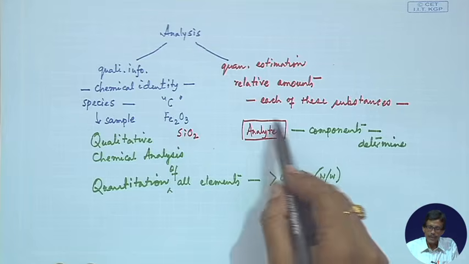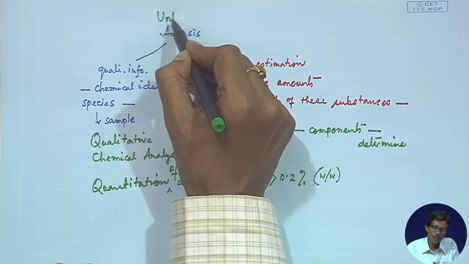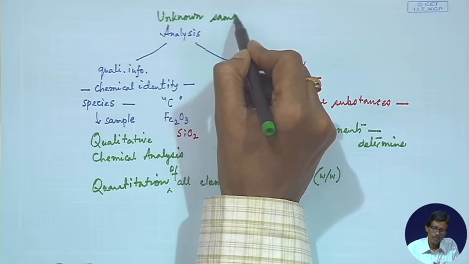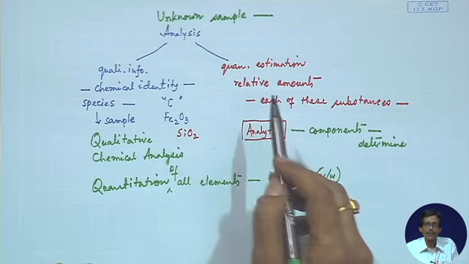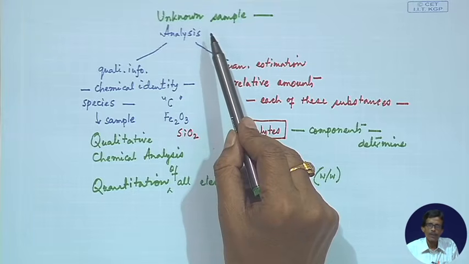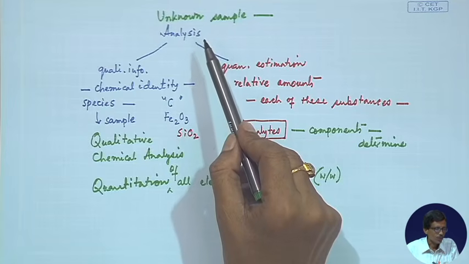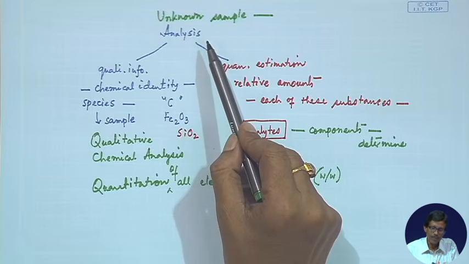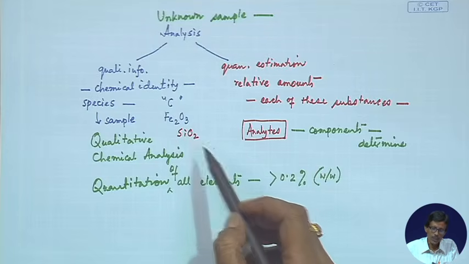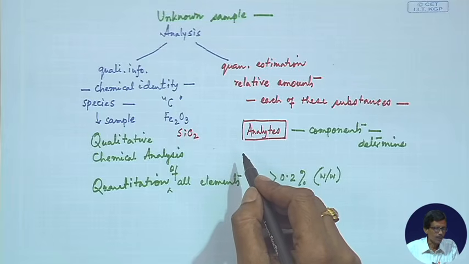So, anything which is unknown, any unknown sample, is at the top, and our basic idea is how we can analyze this particular unknown sample. So, we have to go for a typical analysis. This analytical technique will be available such that we can determine the corresponding elemental composition if we go for elemental analysis, such as when we are determining the Martian rock.